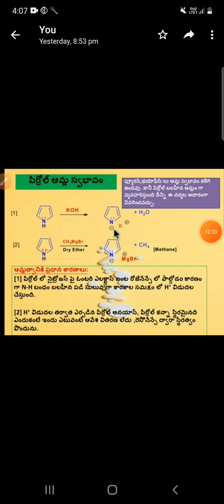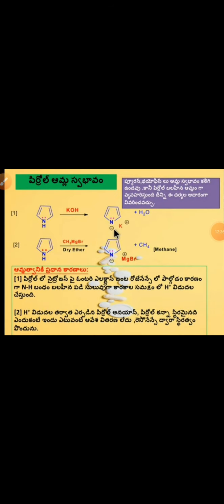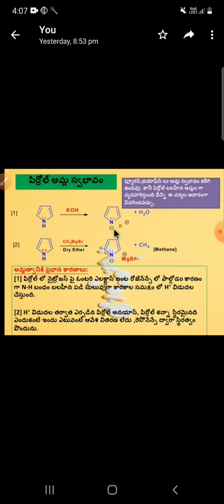Next one is the acidity of pyrrole. What is the acidity of pyrrole? If the pyrrole structure consists of a hydrogen bond, it immediately loses H plus.